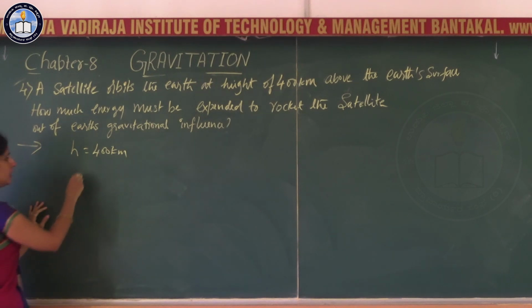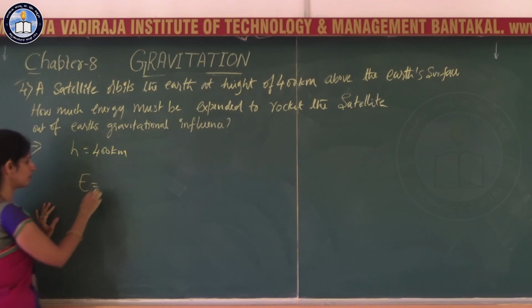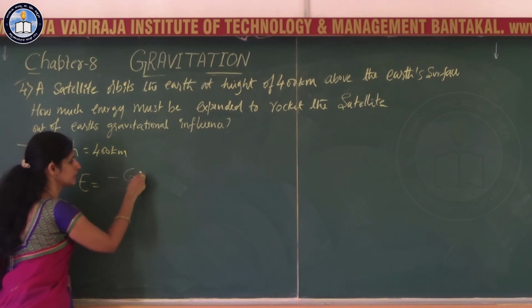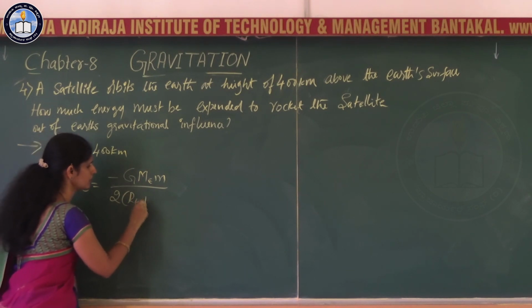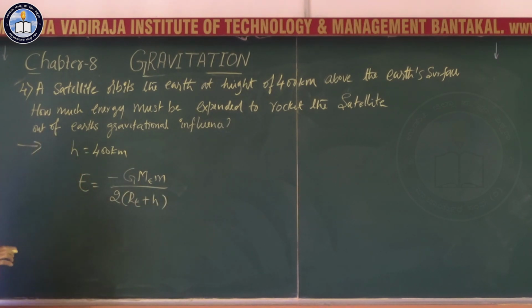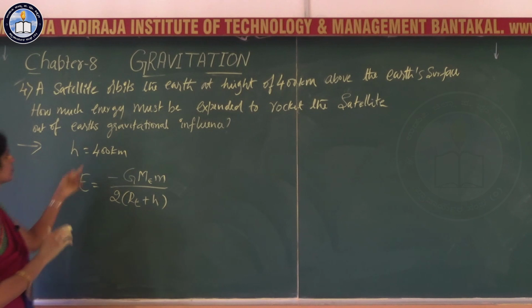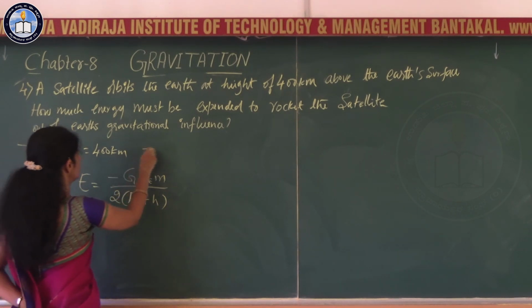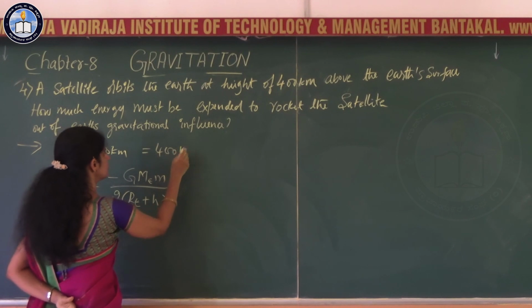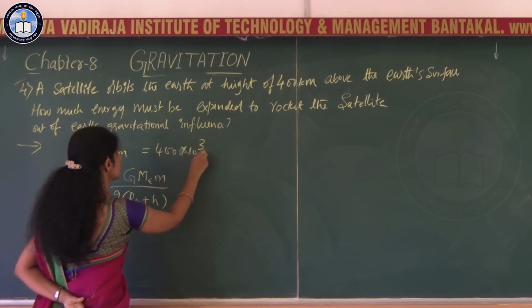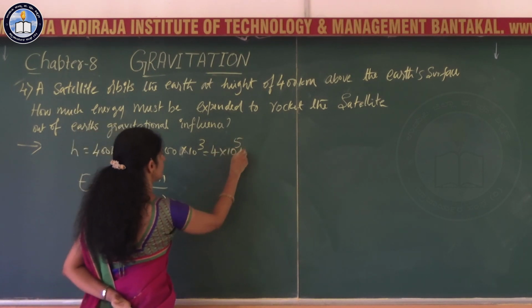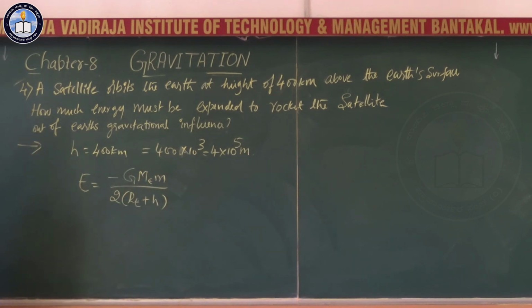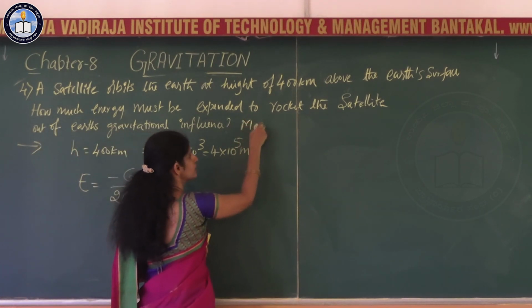So we have the total energy of the satellite at a given orbit given by minus G Me m divided by 2 into Re plus h. Substituting the given data here, h is equal to 400 into 10 to the power 3, that is 4 into 10 to the power 5 meters.